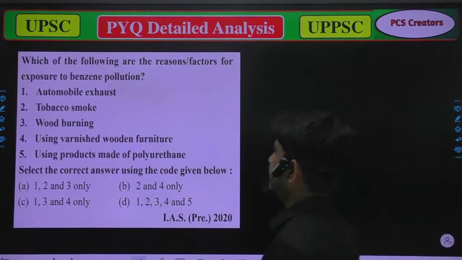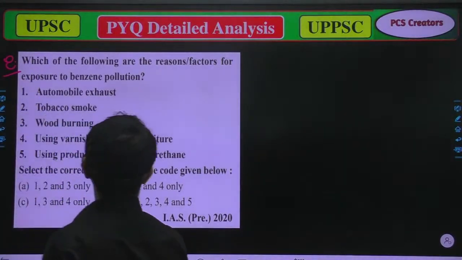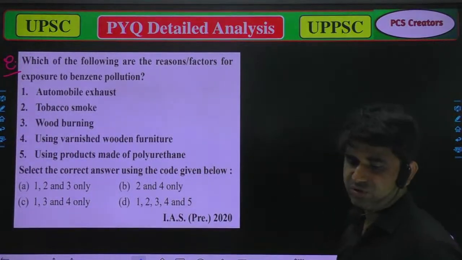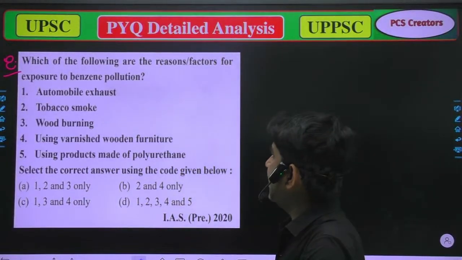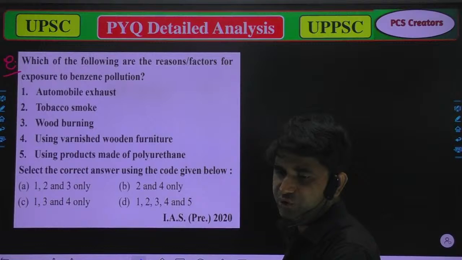Now we'll move to the next question, question number 8. Which of the following are the reasons or factors for the exposure to benzene pollution?